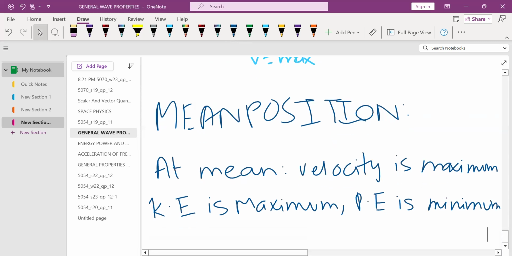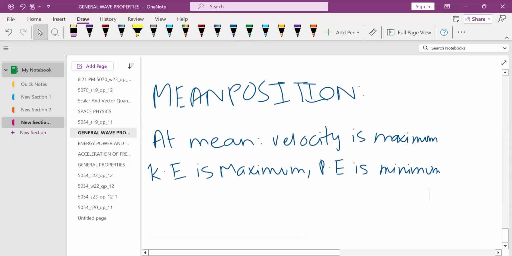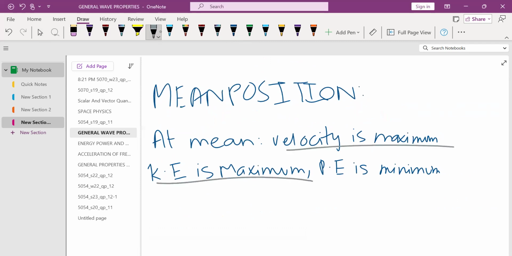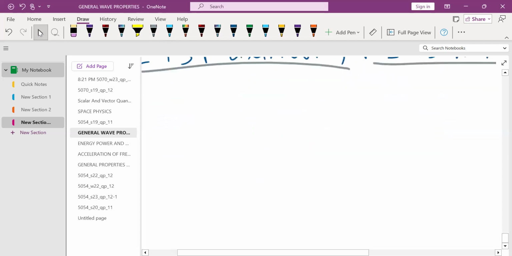So you need to remember that mean position is a position at which the velocity is maximum, the kinetic energy is maximum, however, the potential energy is minimum. Let me repeat the definition once again. Mean position, a position at which the velocity is maximum, kinetic energy is maximum, however, the potential energy is minimum.